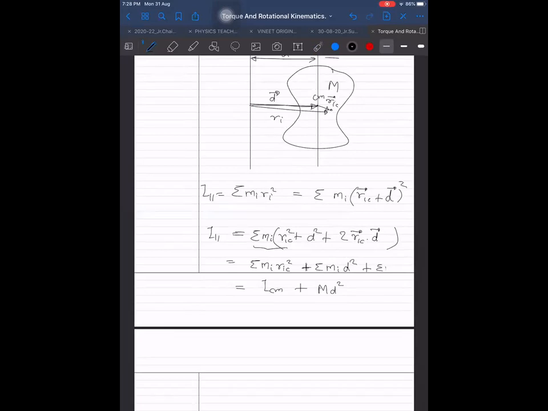Don't just be dependent on me every time. Mi into RIC dot 2D. 2 is constant, I can take it out. D is constant, I can take it out. But the dot product is still there between these. Mi RIC dot D. Now tell me, why is it 0?